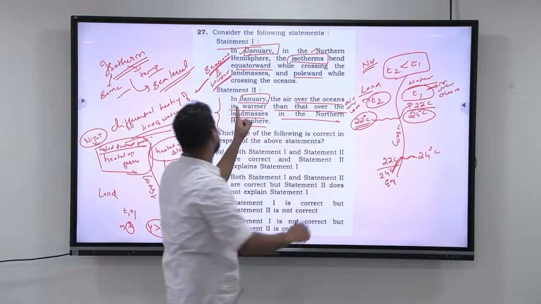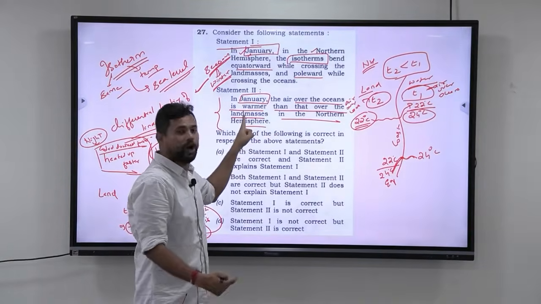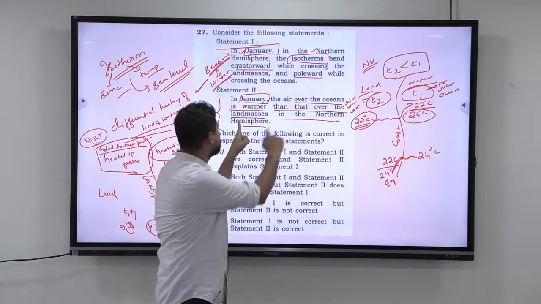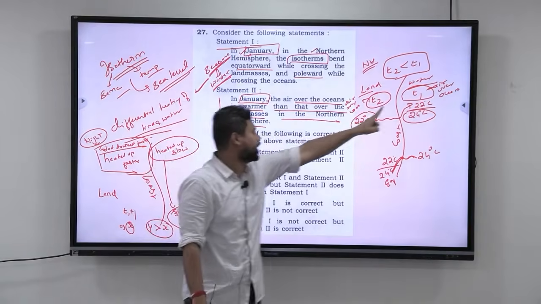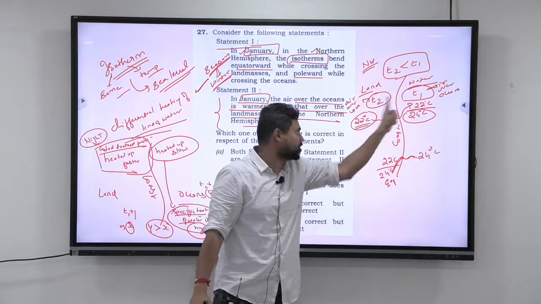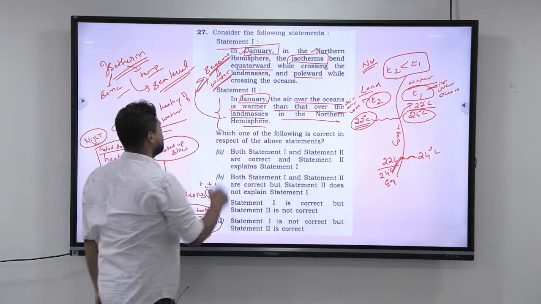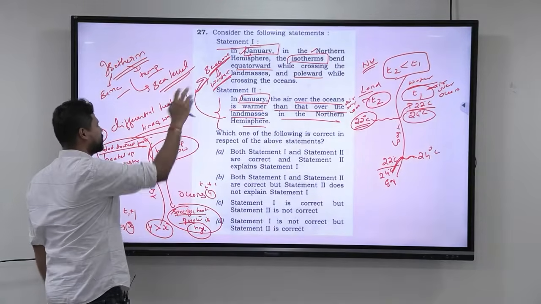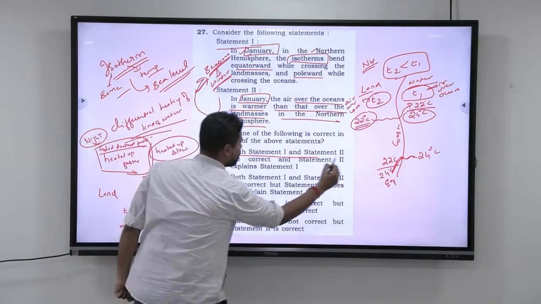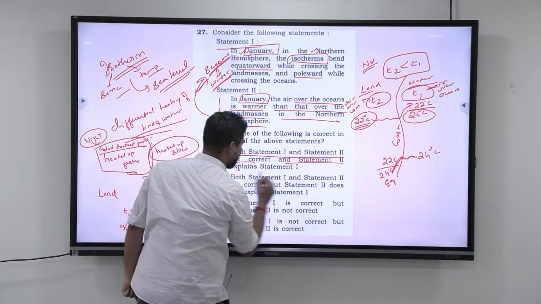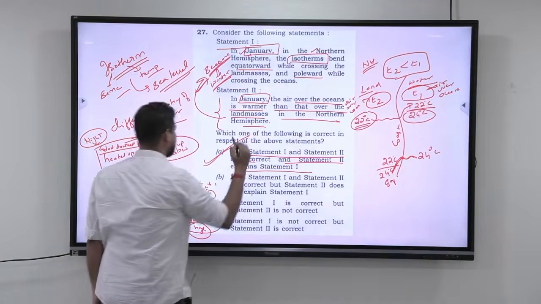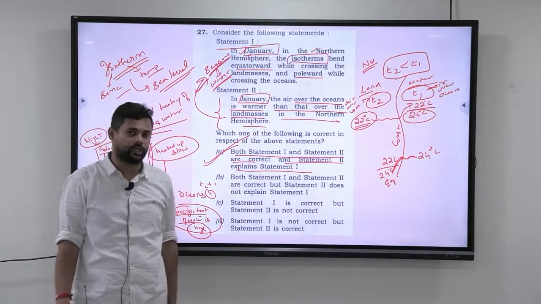Now look at this. In January, the air over the oceans is warmer than that over the land masses in the northern hemisphere. T1 is greater than T2. Because T1 is greater than T2, that is why this is happening. And because statement 2 is explaining statement 1, both statement 1 and statement 2 are correct, and statement 2 exactly explains statement 1. So, the answer for the 27th question is A.